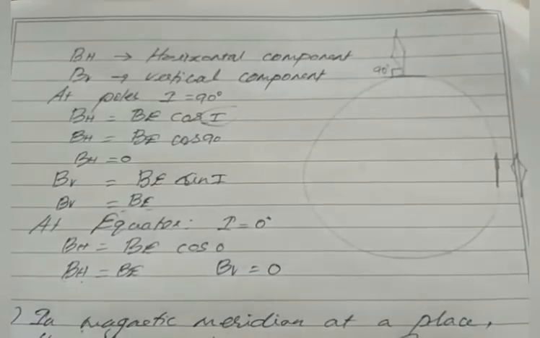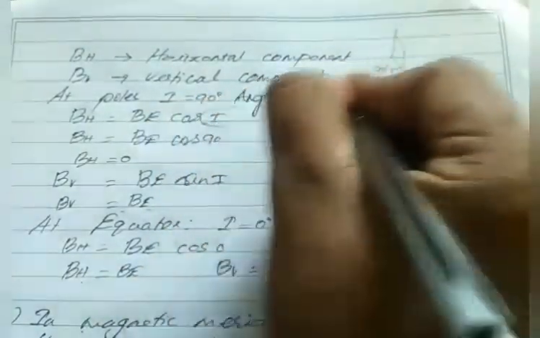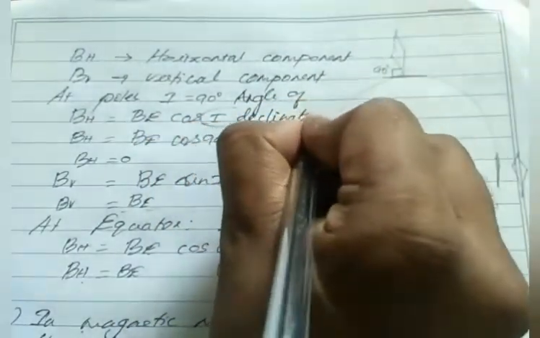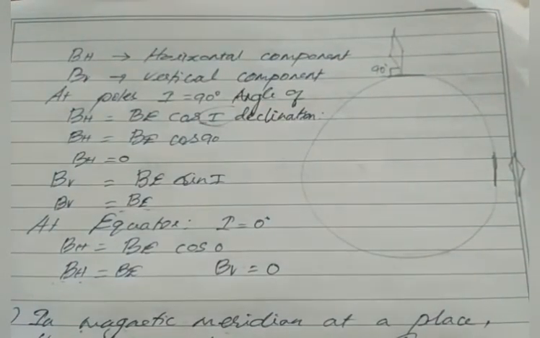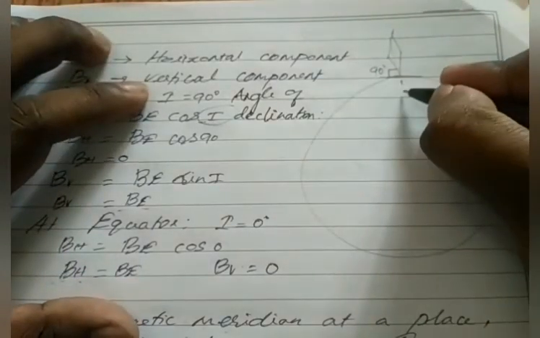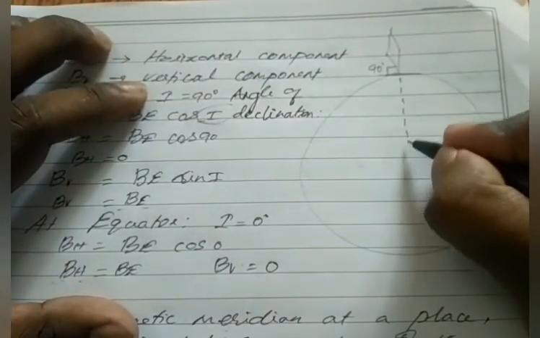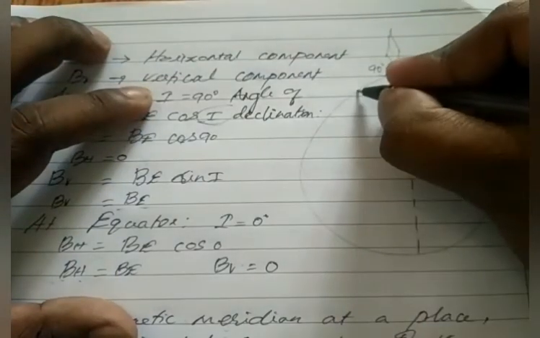So next one I will teach here, that is angle of declination. Okay, kindly note it down. Angle of declination. So what is angle of declination? As I said already, this is our geographic axis, and this is the magnetic axis.